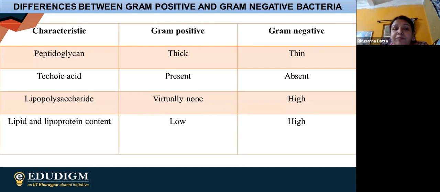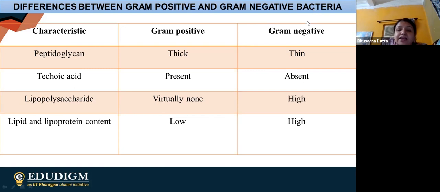In case of gram-positive, the peptidoglycan layer is very thick, whereas in case of gram-negative, it is very thin. Another component which is present in gram-positive is teichoic acid, whereas in gram-negative, that is absent. In case of lipopolysaccharide, in gram-positive it is virtually none, whereas in gram-negative, it is present.